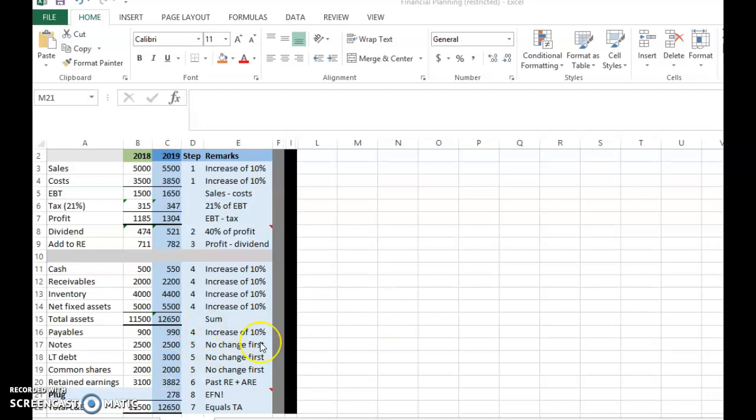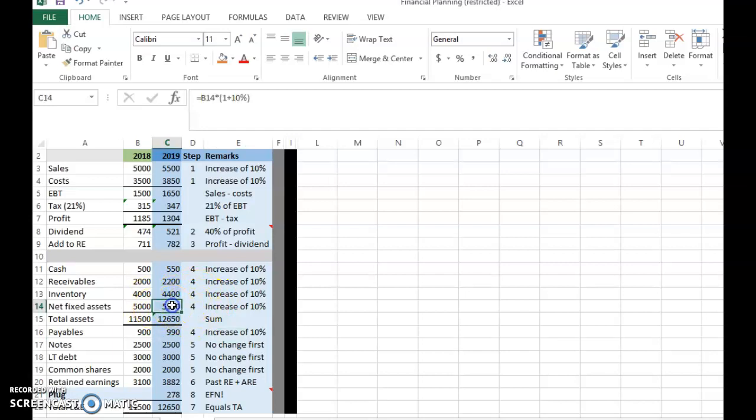Welcome back. Okay, this is part 8 of chapter 4. We were looking at doing a financial plan when the company is operating at less than full operating capacity. Therefore, when the company is operating at less than full capacity, there is no increase in the financial asset.